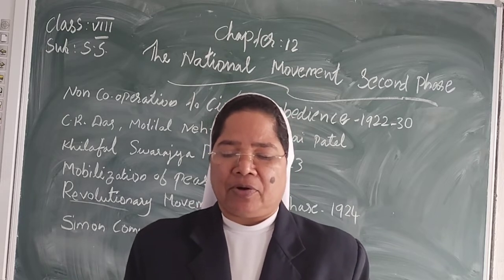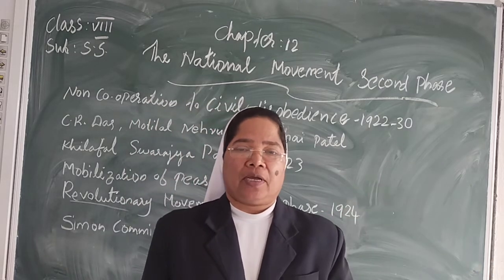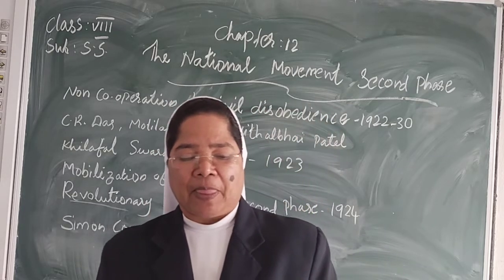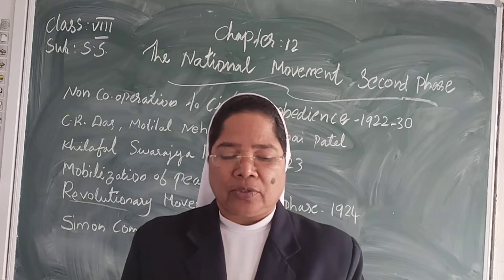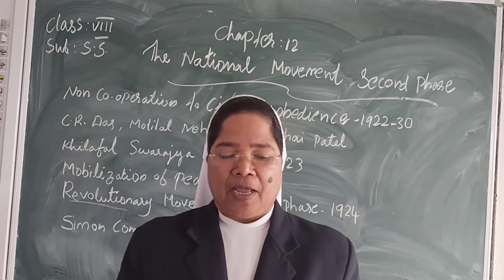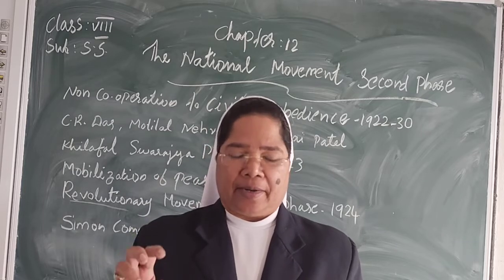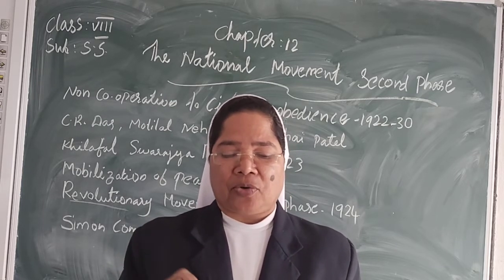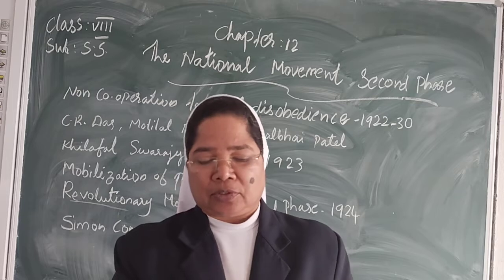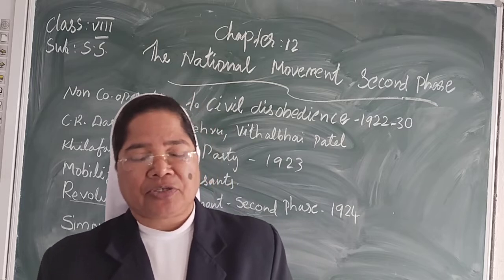In 1924, the revolutionary leaders formed the Hindustan Republican Association, or HRA. Its objective was to overthrow the British through an armed revolution. In 1925, a group of revolutionaries stopped a train at Kakori in Uttar Pradesh and took away some government money. They used this money for their revolutionary activities.